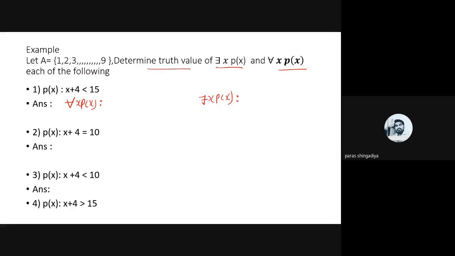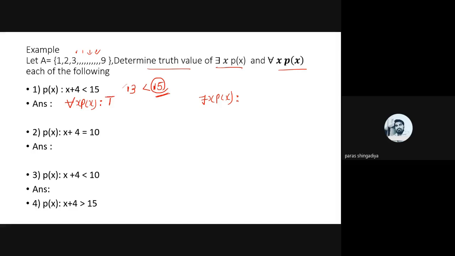Okay, if you use the maximum 9, then what will 9 plus 4 be? It will be 13. If you replace the maximum 9, the value will be 13, and this is the maximum among all the values. You replace with 8, 7, 4, 5, 1, 2, and the bound here is 15, which is bigger than all these sums. So 13 less than 15. I used the maximum 9 here, so 9 plus 4 is 13, and 13 less than 15. The other values will be 8 here, 7 here, 6 here, and so on. So for all these values, the answer will be lower compared to 15. Okay, so it will be true.